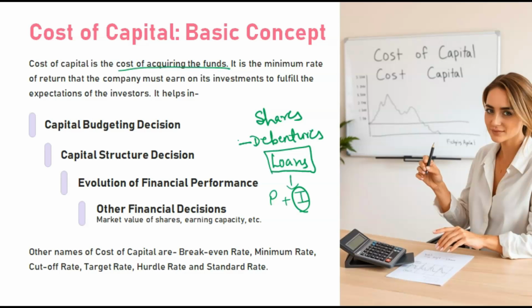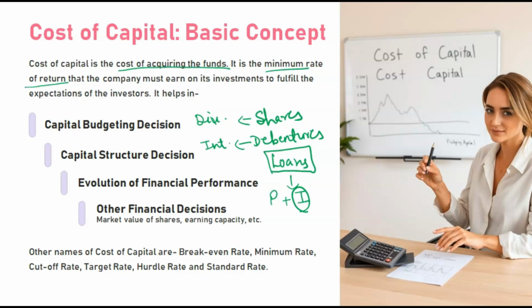For debentures also, whenever you are issuing debentures, interest is the cost, and for shares, dividend is the cost. Whenever you are acquiring money from different sources, you also have to pay some cost for that. That is the cost of capital: the minimum rate of return that the company must earn on its investments to fulfill the expectations of the investors.